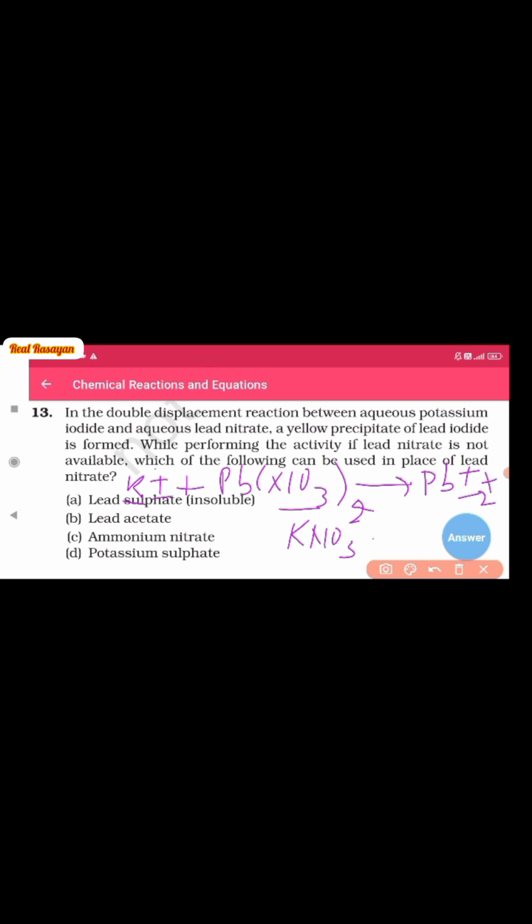So while performing the activity, if lead nitrate is not available, which of the following can be used in place of the lead nitrate? So we can use a compound of lead, that is lead sulfate or lead acetate, but lead sulfate is insoluble, that cannot form the aqueous solution and dissociate into ions. So we can use the lead acetate, that is the answer of this question number 13.